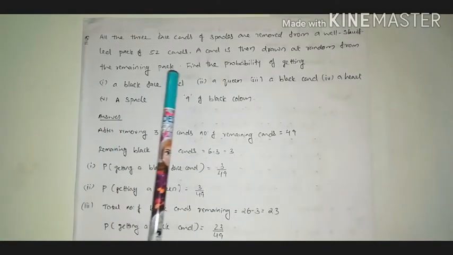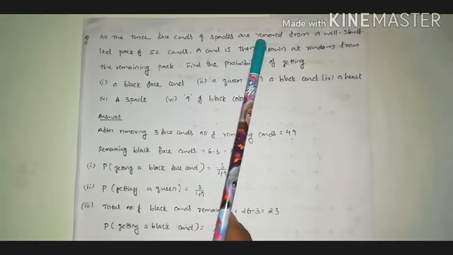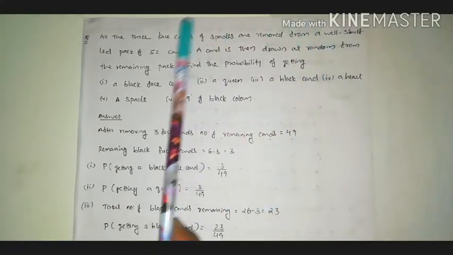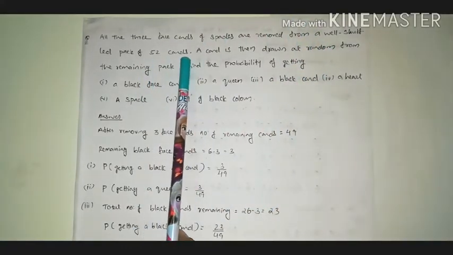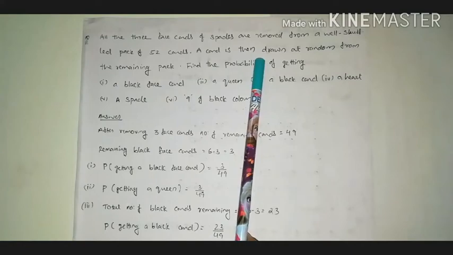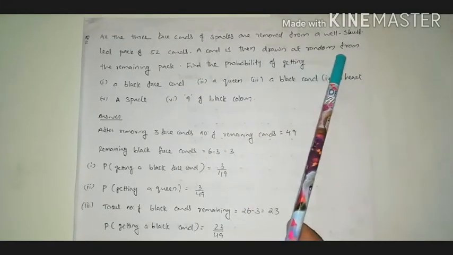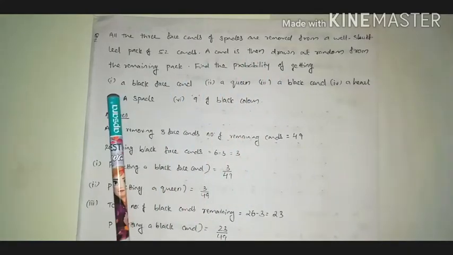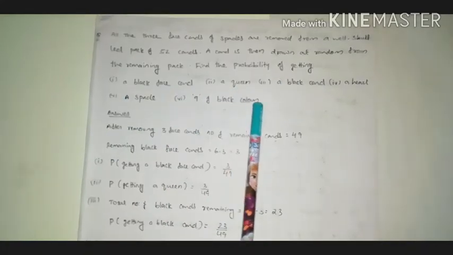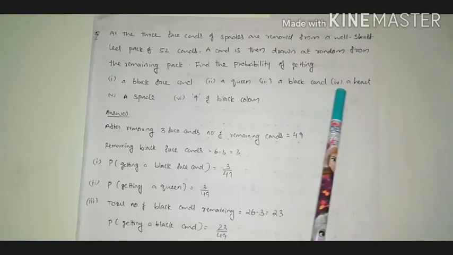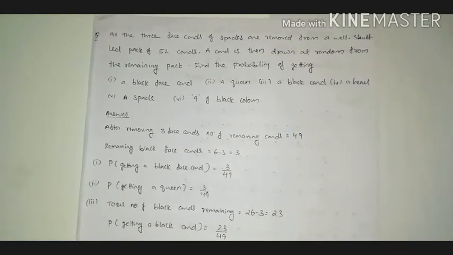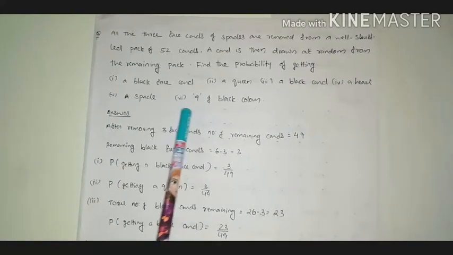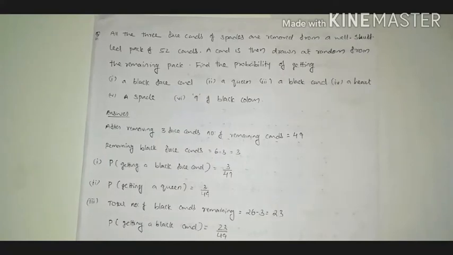Here the first problem is all the 3 face cards of spades are removed from a well shuffled pack of 52 cards. A card is then drawn at random from the remaining pack. Find the probability of getting first one a black face card, second one a queen, and third one a black card, and fourth one a heart, and fifth one a spade, and next one a 9 of black color.